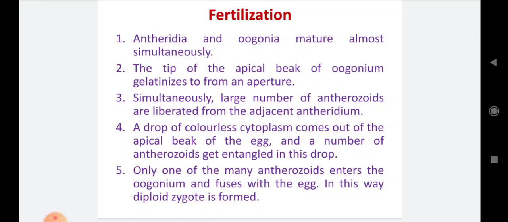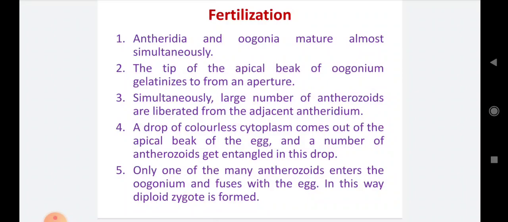Number 4. A drop of colorless cytoplasm comes out of the apical beak of the egg, and a number of antherozoids get entangled in this drop. At the same time, when sperms are released from the antheridium, the beak of the oogonium releases the drop of cytoplasm, and through this cytoplasm the antherozoids, or sperms, enter the oogonium.